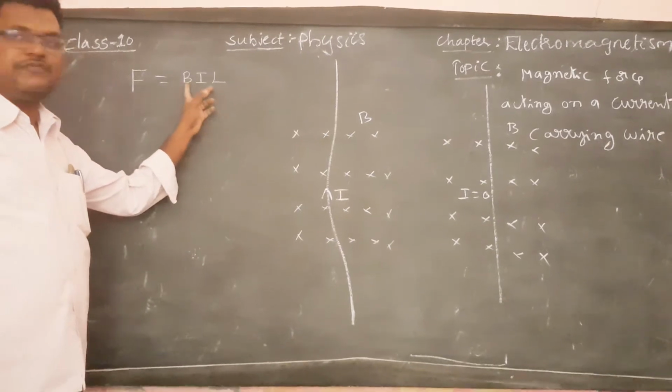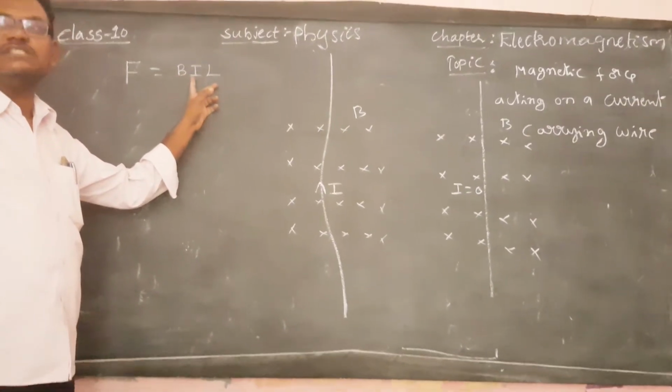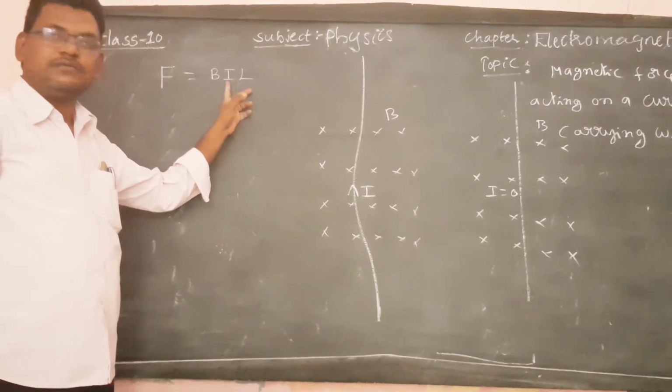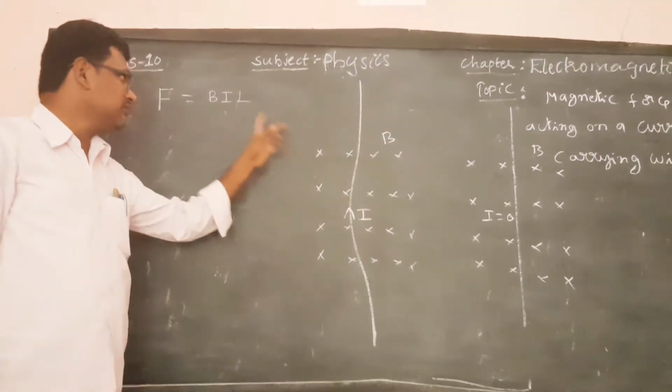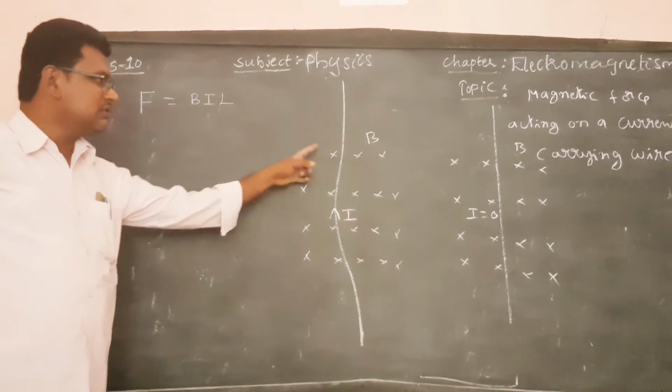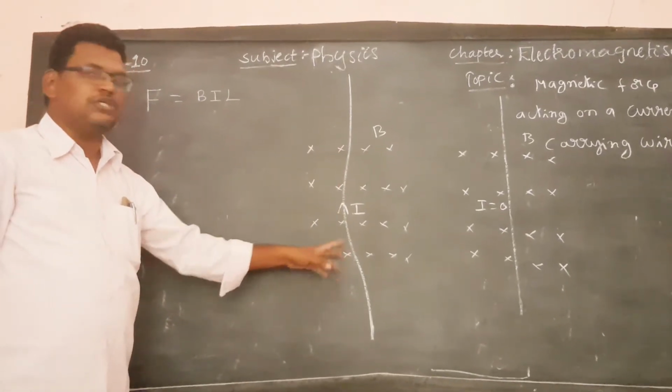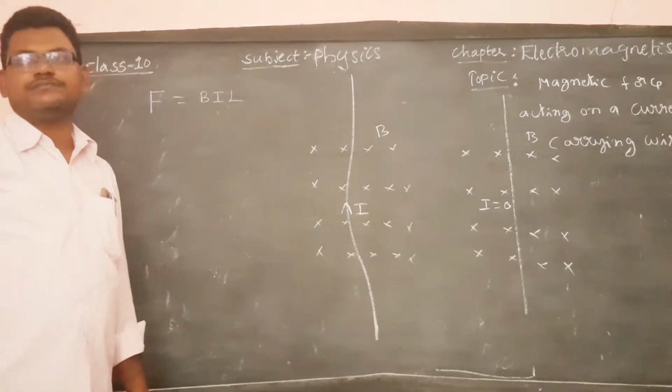B is the magnetic field, I is the flow of current in the wire, and L is the length of the wire present in the uniform magnetic field.